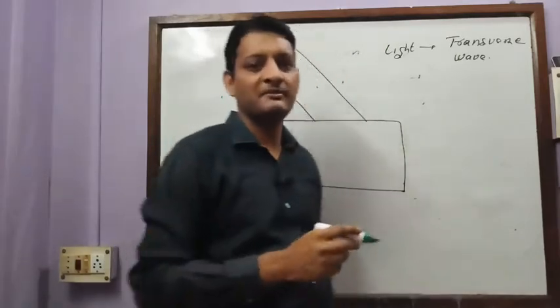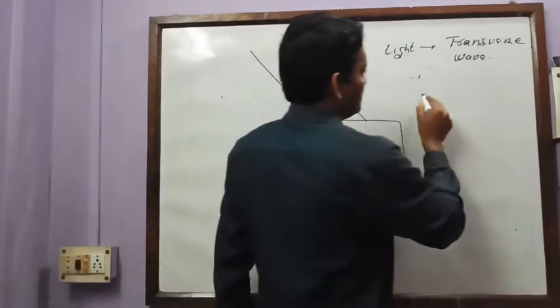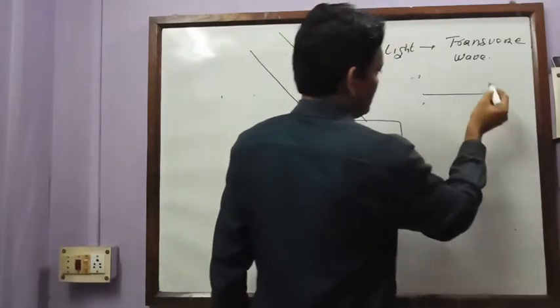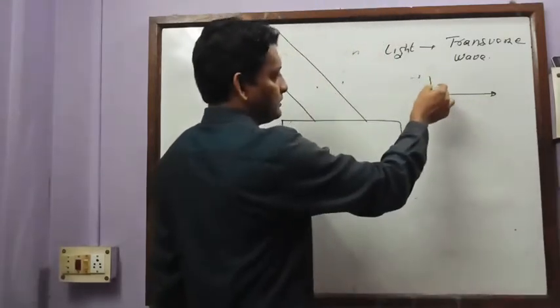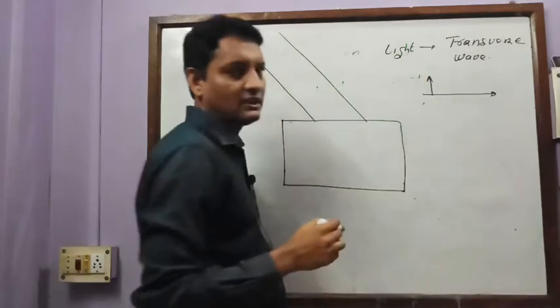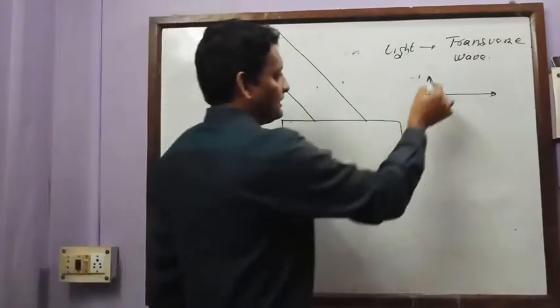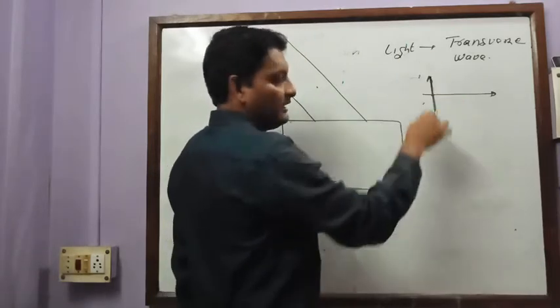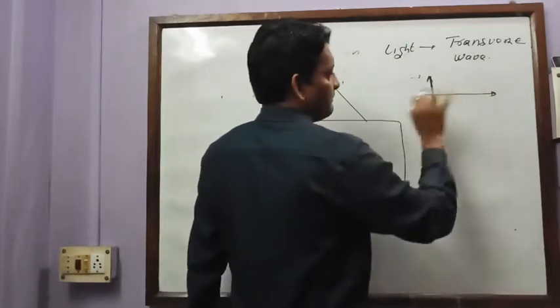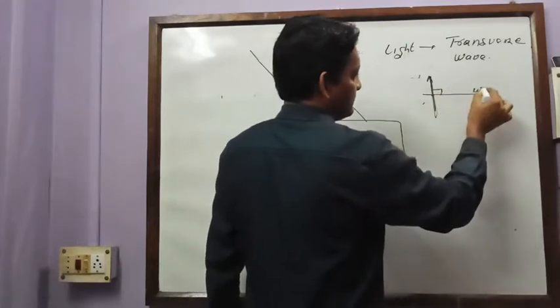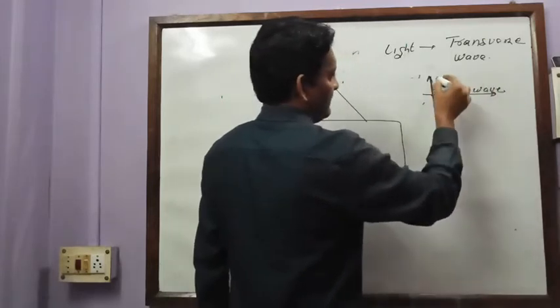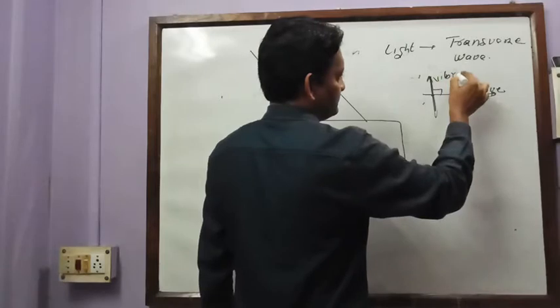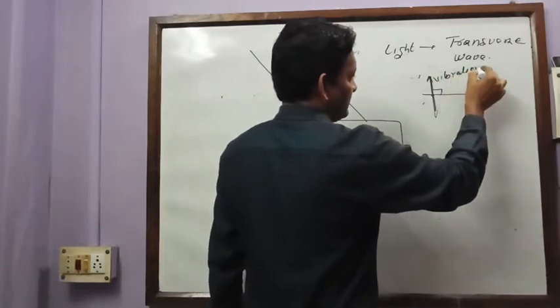Now what is transverse wave? Transverse wave is one in which the direction of propagation of wave is perpendicular to the direction of vibration of particles. So the particles are vibrating up and down, and the wave is propagating in the perpendicular direction. So this is the direction of wave and this is the direction of vibration.